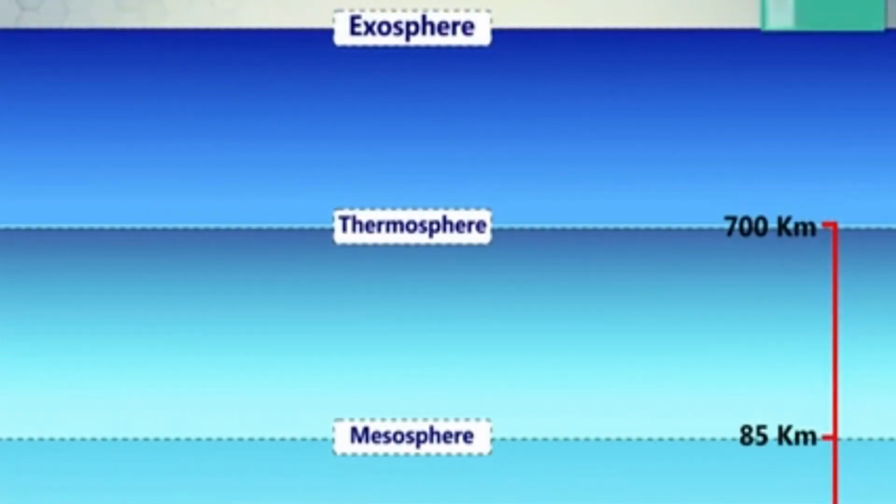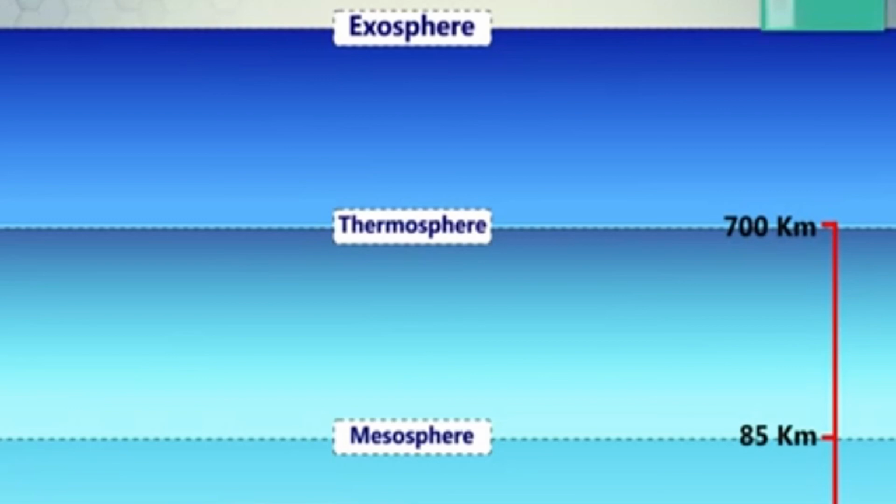The next layer is thermosphere. As the name says, it is the hottest layer. It is the layer of the Earth's atmosphere that lies directly above the mesosphere and directly below the exosphere. The temperature increases with height in the thermosphere, with the maximum temperature reaching about 1500 degrees Celsius. The International Space Station orbits in this layer. In this layer, one more thing, a beautiful natural phenomenon of lights occurs in the sky, which is called aurora.